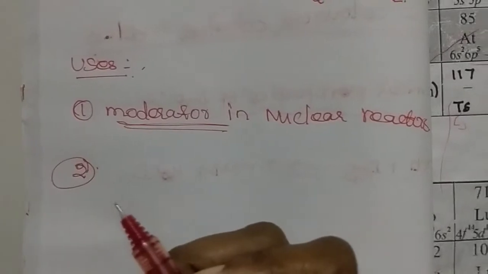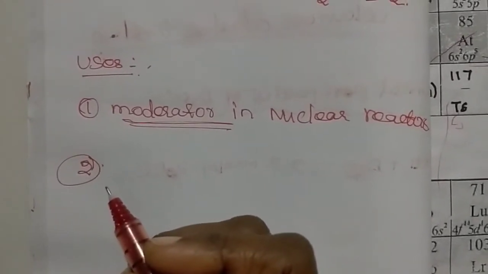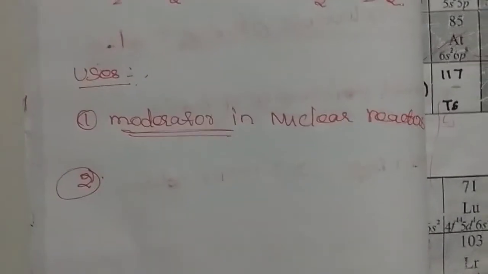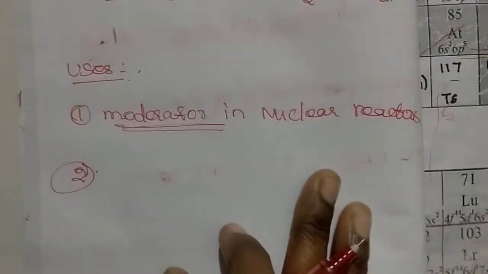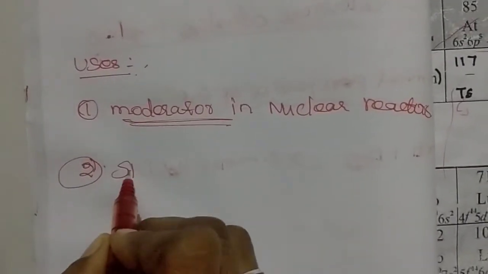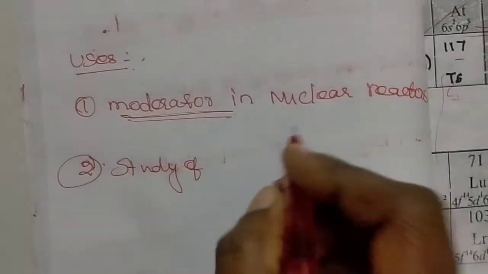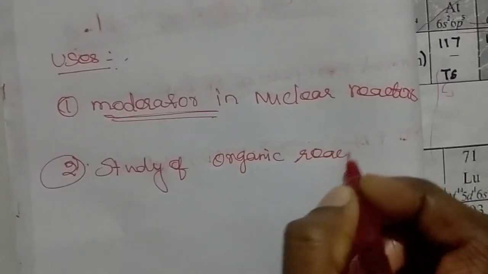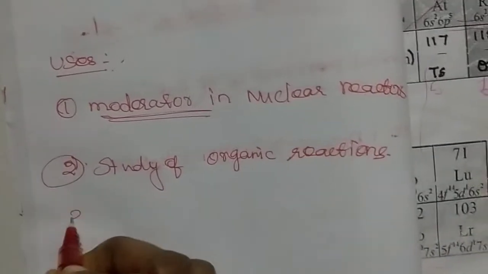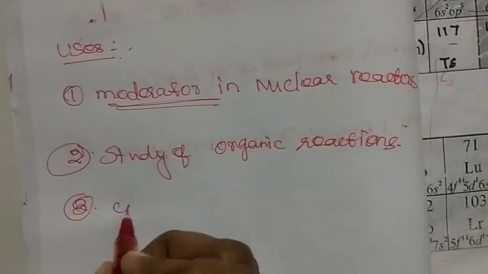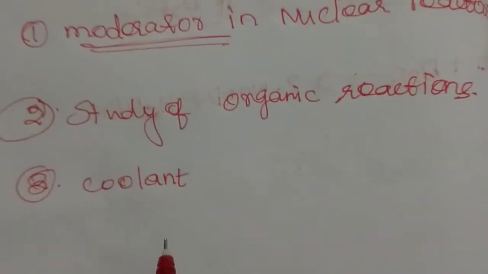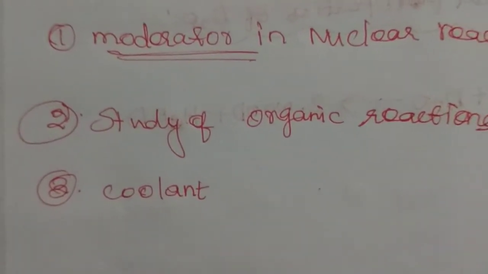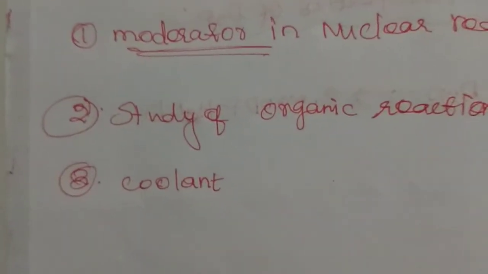The second one, it is used as a tracer in the study of organic reaction mechanism, and it is explaining the metabolic reaction mechanism. Third use, it is also used as a coolant in nuclear reactors. Coolant means it absorbs the heat which is produced in the nuclear reactors.